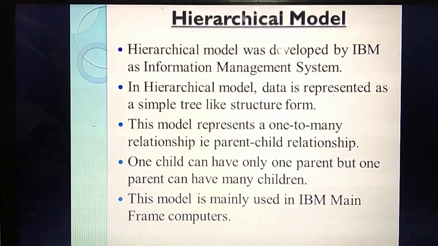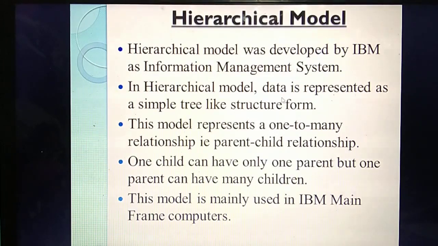This model is developed by a company called IBM. Very important 1 mark question: the hierarchical model is developed by which company? IBM. They developed it as the Information Management System. First point: who developed this hierarchical model? The company IBM, as the Information Management System.